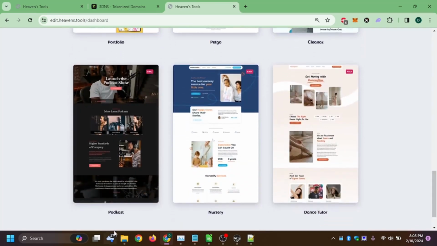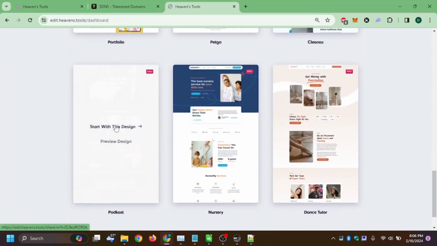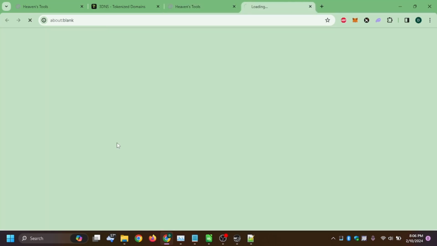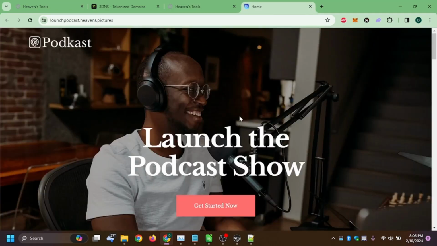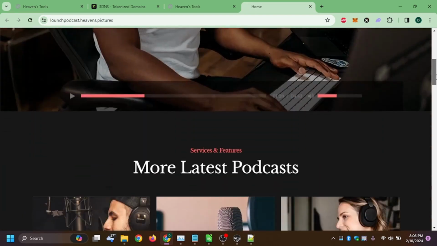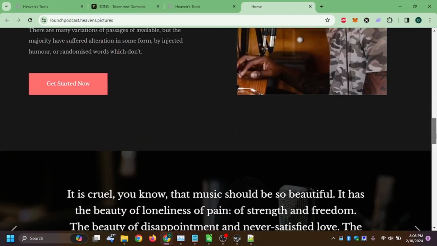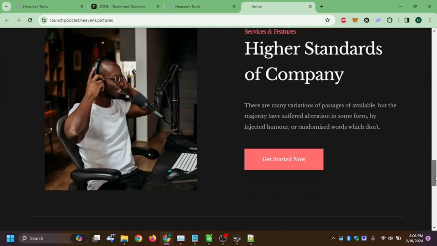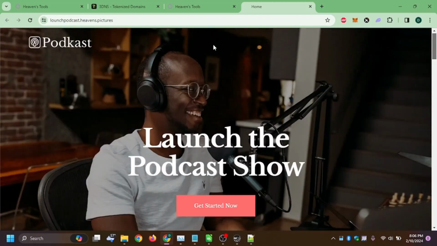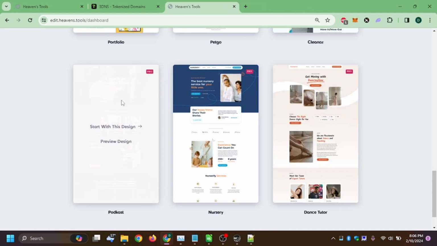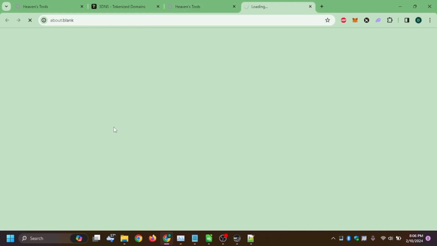Okay, so let's look through here. Each one of these, you can either start with the design or you can preview the design. So let's preview it first, because these are all pre-made. You're able to edit the content as you want, make it your own. So here's a good podcast template site. Looks like it's podcast with a K up here. Okay, so let's start with this design.